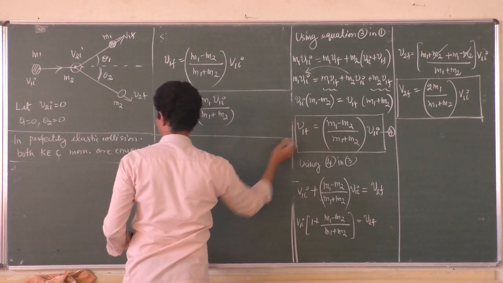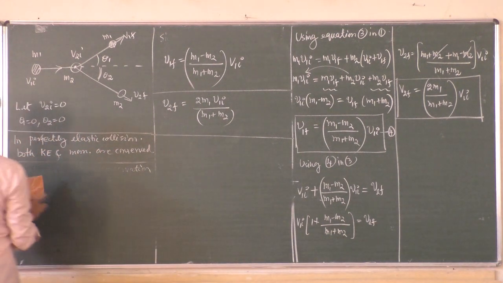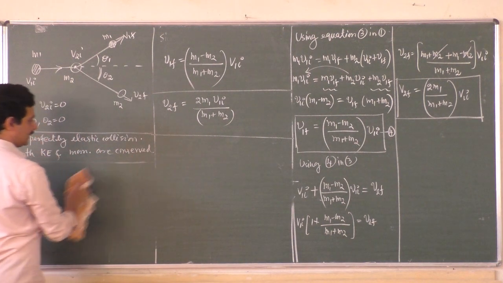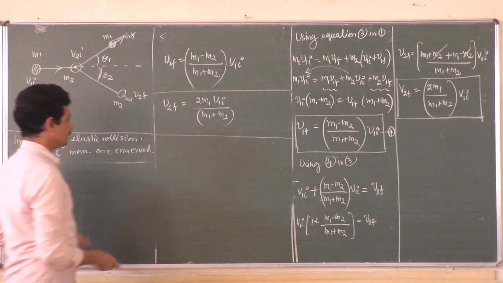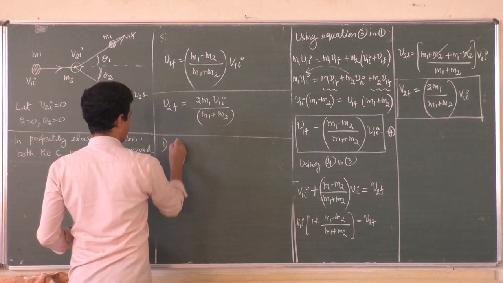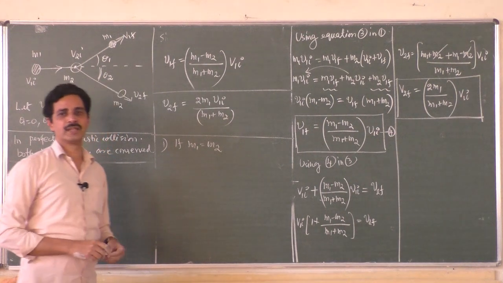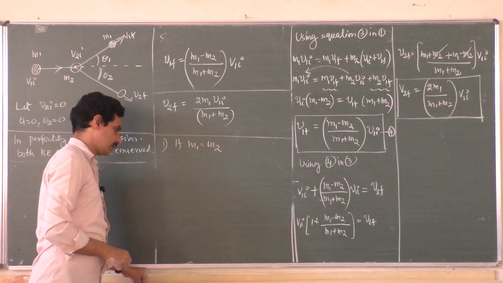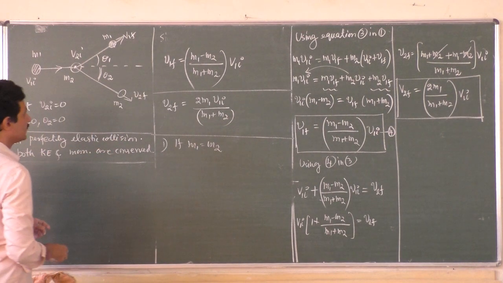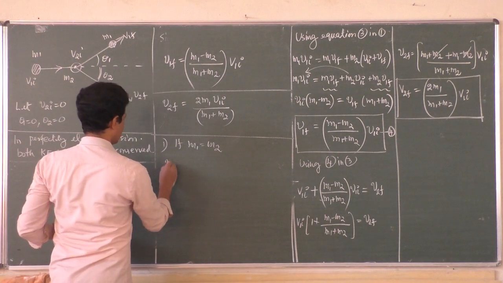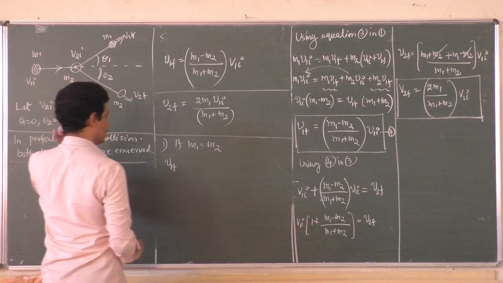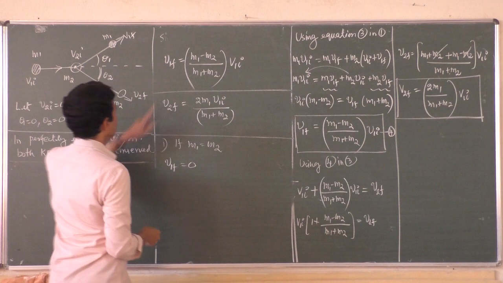Now suppose in this perfectly elastic collision, where both momentum and kinetic energy are conserved, case 1: if m1 is equal to m2, if the masses of the two objects are equal, what is the conclusion? It is very interesting. What happens to the final velocity of the first object? v1f becomes 0, because the denominator is not 0 but the numerator is 0. What about v2f?